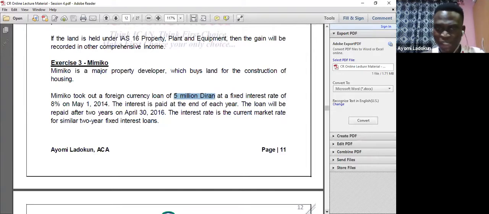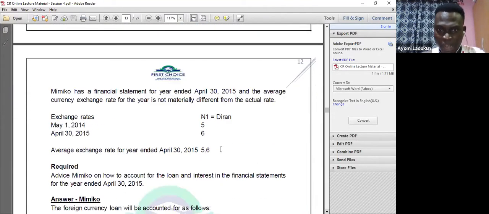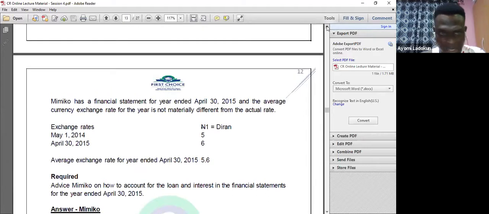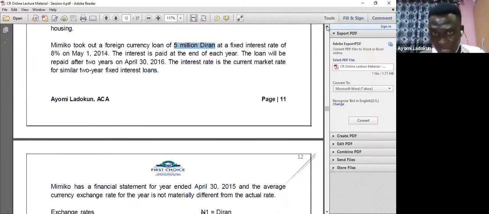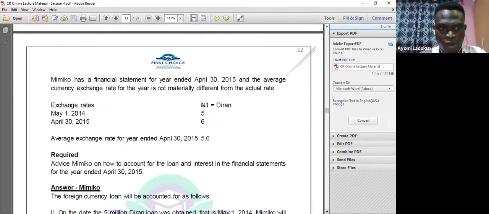So I say 5 million divided by the rate at the date I borrowed the money, May 1, 2014, which is 5. What will I have? I will have 1 million.